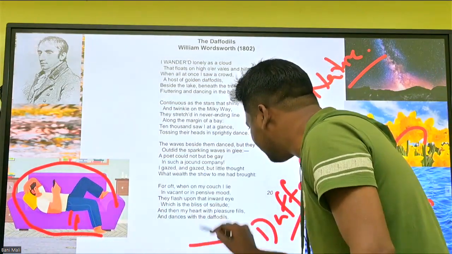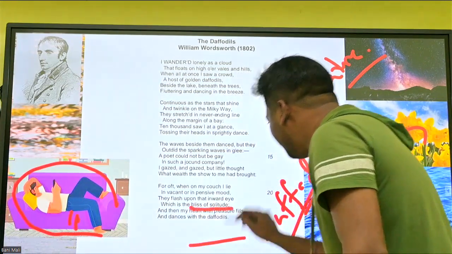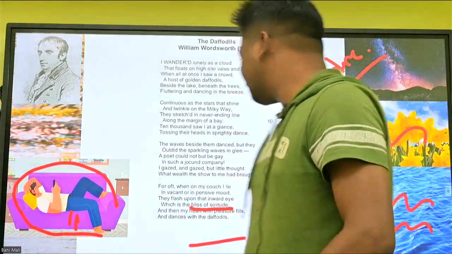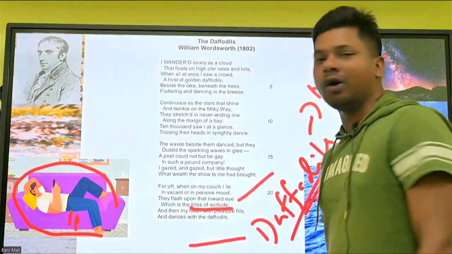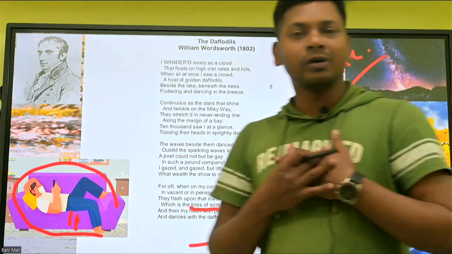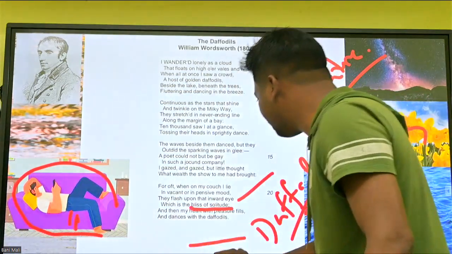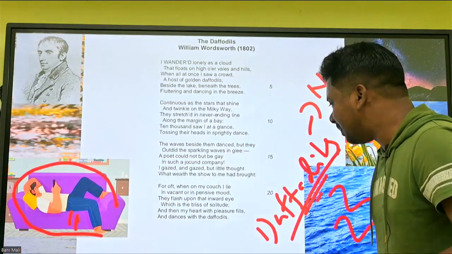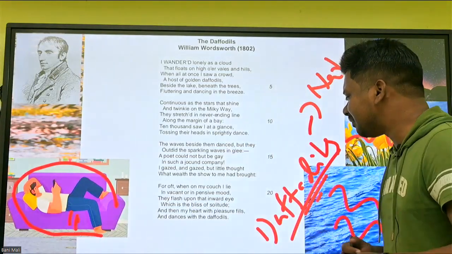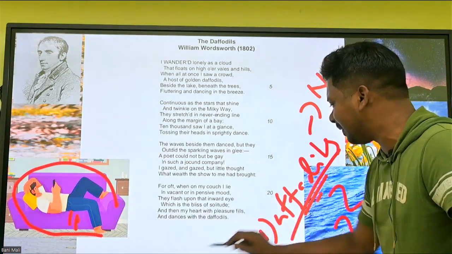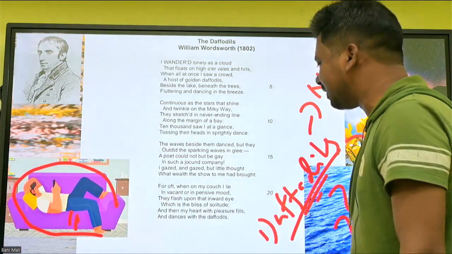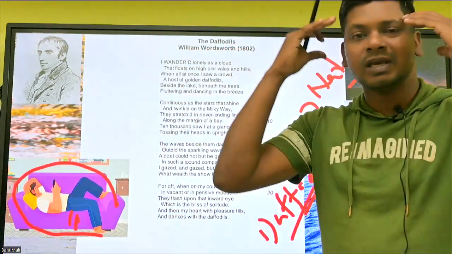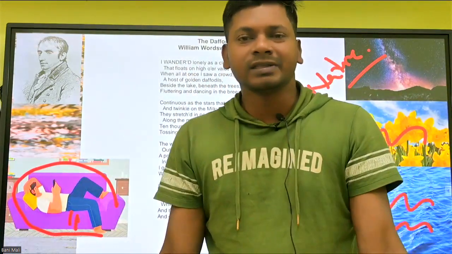This line is very important. Bliss of solitude. Bliss means peace, satisfaction, contentment. Solitude means staying alone. You stay alone, but you are happy. And when my heart with pleasure fills, pleasure means again satisfaction and happiness, and dances with the daffodils. My heart dances with the daffodils. My mind dances with the daffodils. My whole body dances with the daffodils.